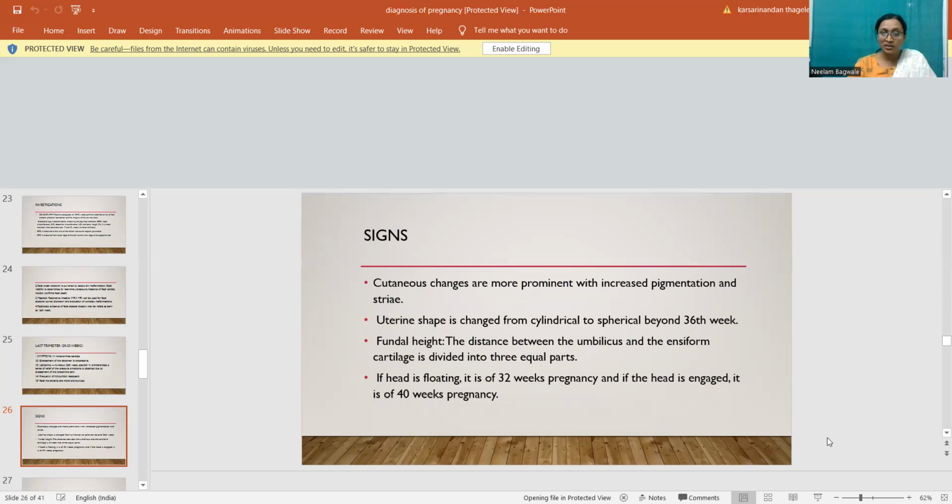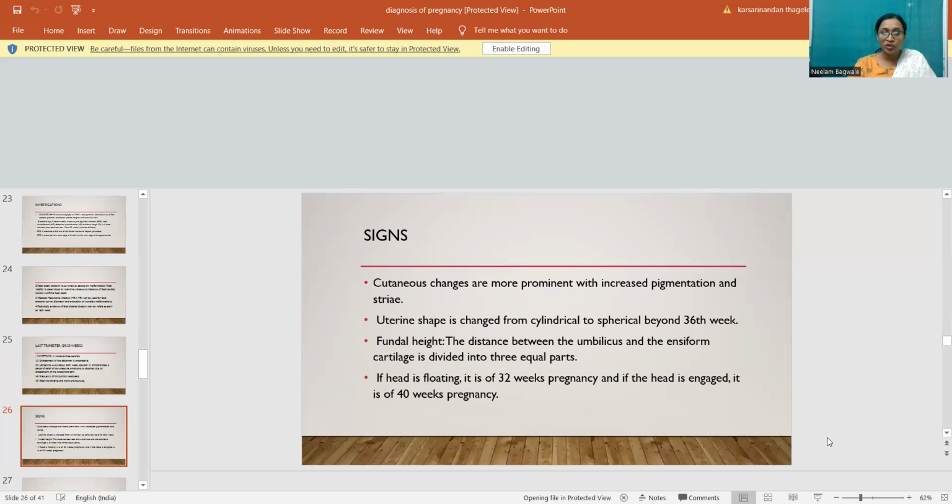The signs in the third trimester are: cutaneous changes are more prominent with increased pigmentation and striae. The uterine shape changes from cylindrical to spherical beyond 36 weeks of pregnancy. The fundal height, the distance between the umbilicus and the ensiform cartilage, is divided into 3 equal parts.